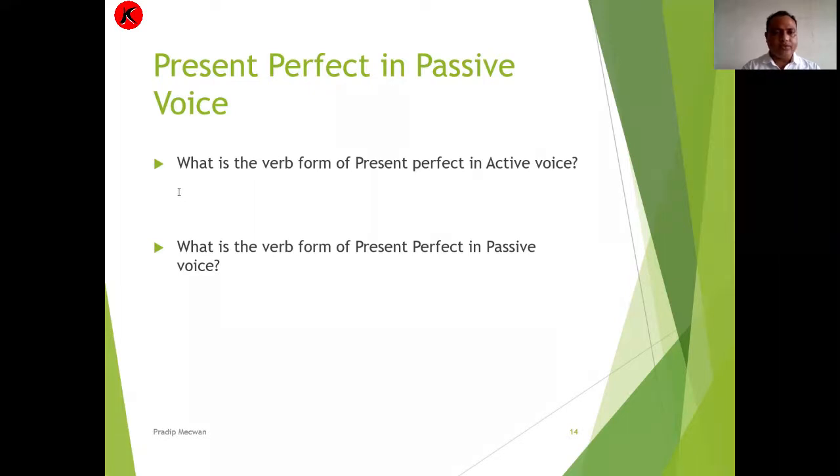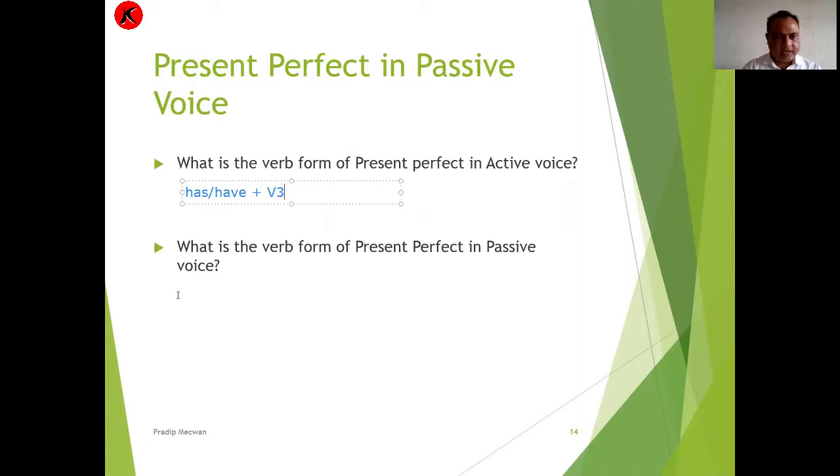All of you know what the verb form of present perfect tense in active voice is, if you have studied the tenses. So this is just for your information. I'm writing here has or have plus V3. That is the verb form of present perfect in active voice.